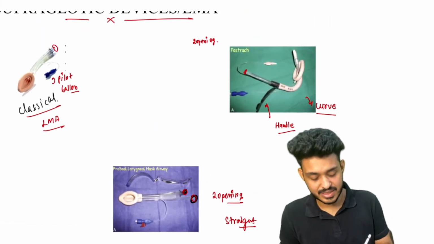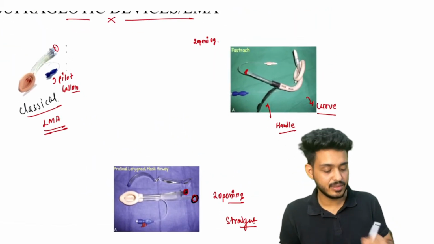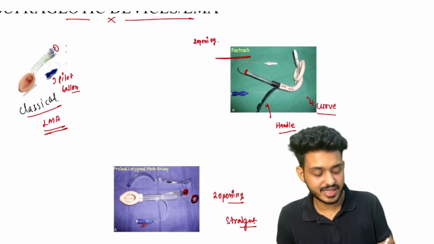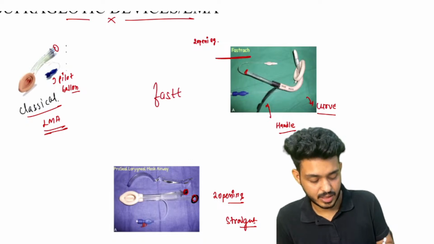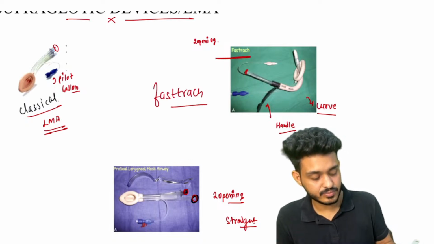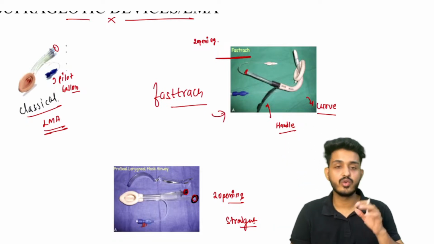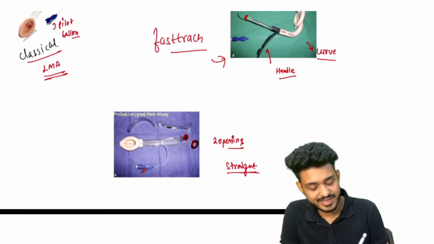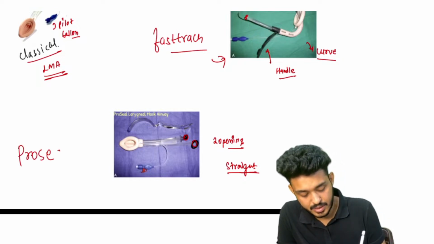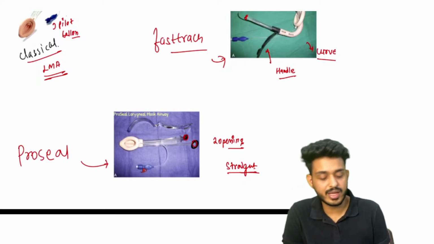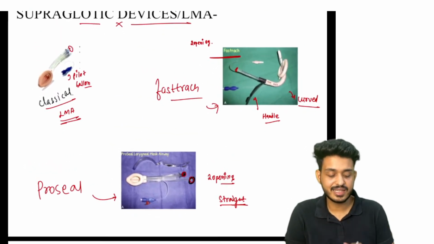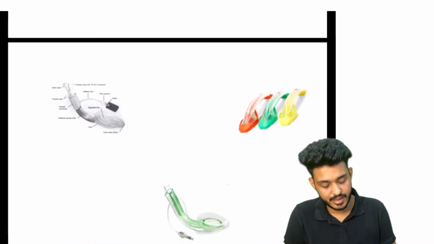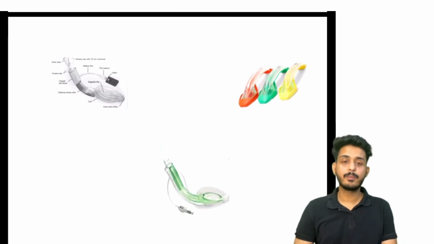So three we have seen. First one is your classical single opening. This one is your fast track. Fast track will be having double opening along with the handle and along with the curve. This one is your straight blade. This is your ProSeal. Okay, three we have seen: classical, fast track, ProSeal.